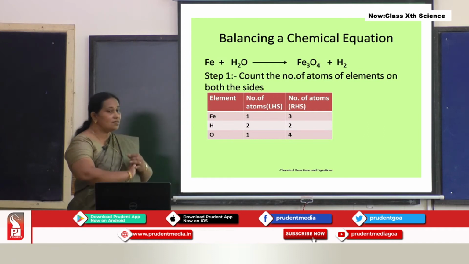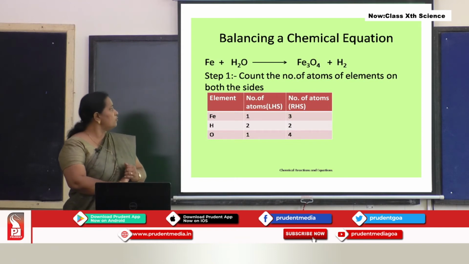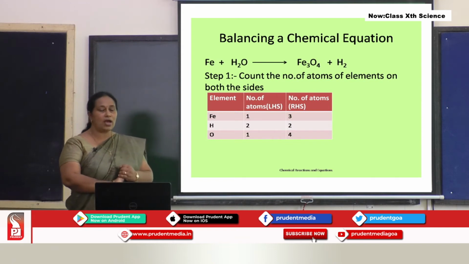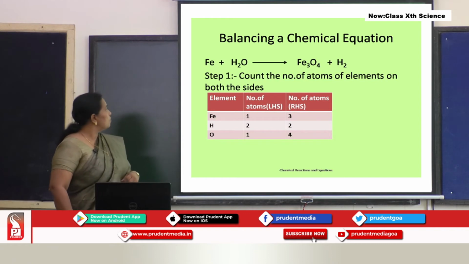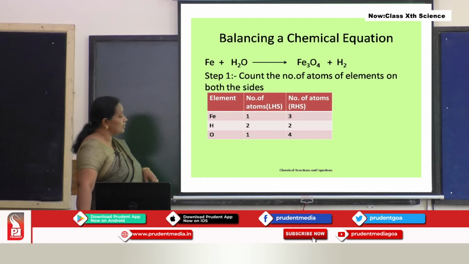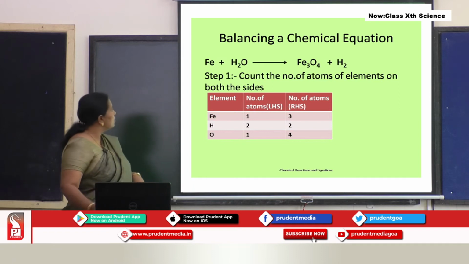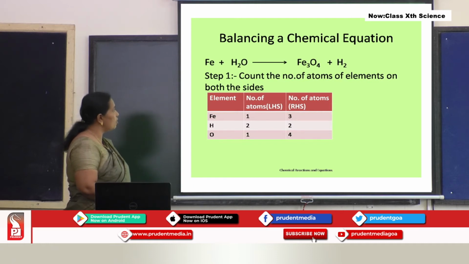So, in step 1, what do we have to do first? You have to count the number of atoms of elements on both sides. How many atoms of each element? Here, Fe is one element, next is hydrogen, next is oxygen.